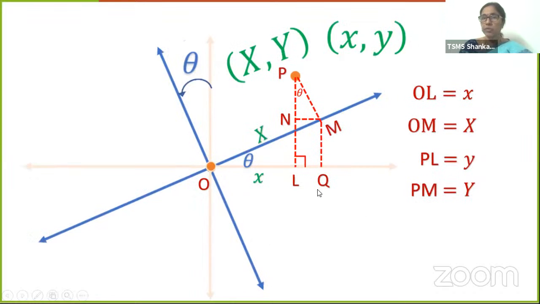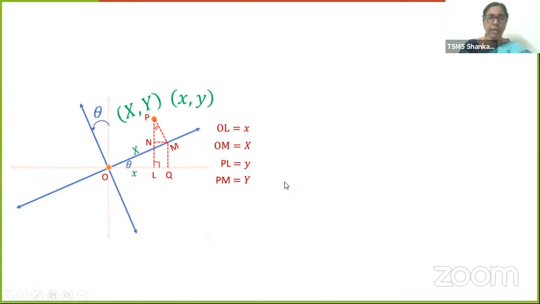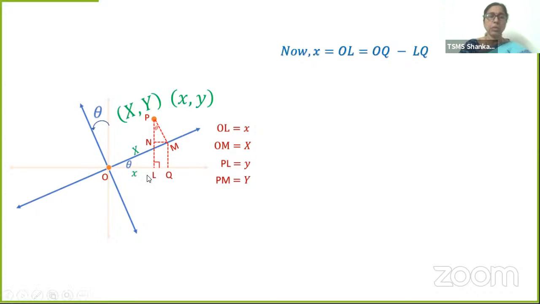Now, let's see what we can do with this. We're taking the same diagram and trying to find what is x. x is nothing but OL. How do I get OL from OQ? If LQ is subtracted, we get x. x is equal to OL, that's what is written here: OQ minus LQ.